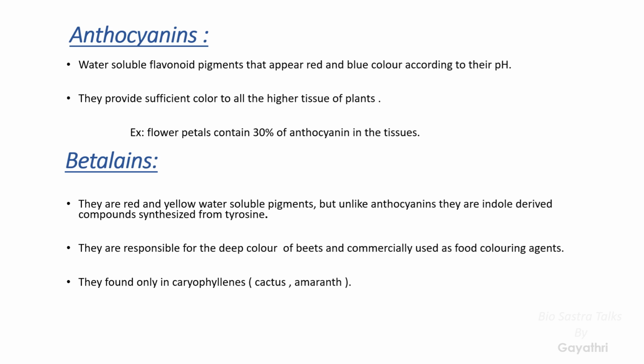For example, one of the betalain compounds is present in beetroots, which gives deep red color to the beetroots. That's why these betalains are used as food coloring agents. They are mostly present in the Caryophyllales, for example cactus and amaranth. Normally they do not have any known function yet, but some scientists have said that they show some fungicidal activities. These are the main pigments present in plants which play a major role. There are also some others, but these are the main ones.